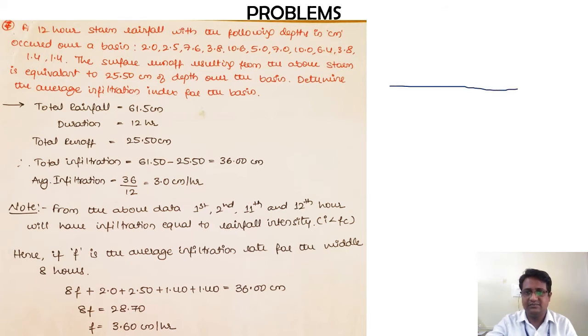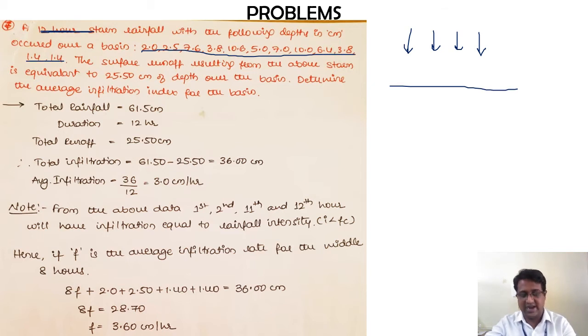This is land. This is the precipitation that is occurring, and it is occurring for a duration of 12 hours. How do I get the total precipitation? By adding up all the values which are given over here. If you add up all these values, you will get 61.5 centimeters as the total amount of rainfall that is occurring.